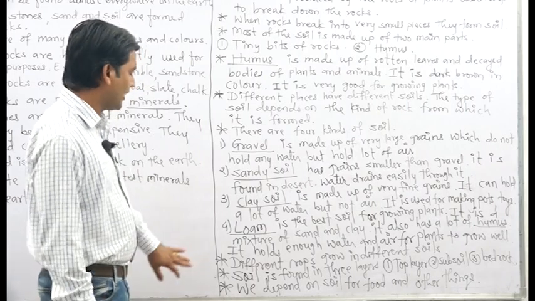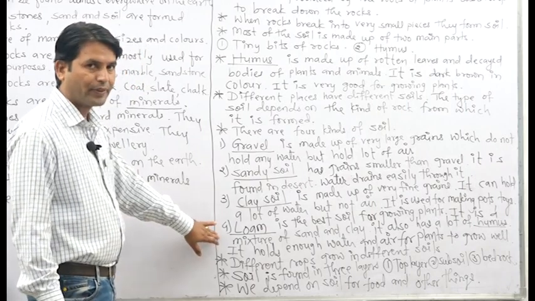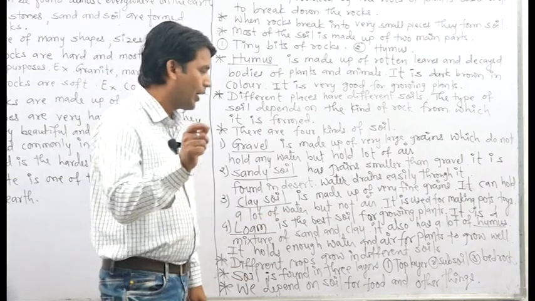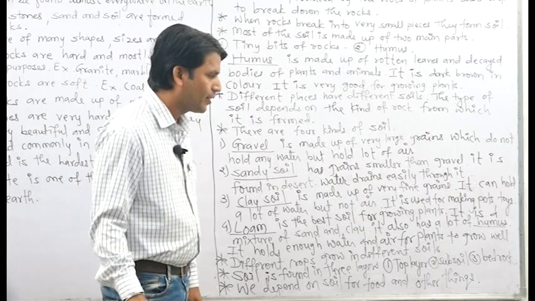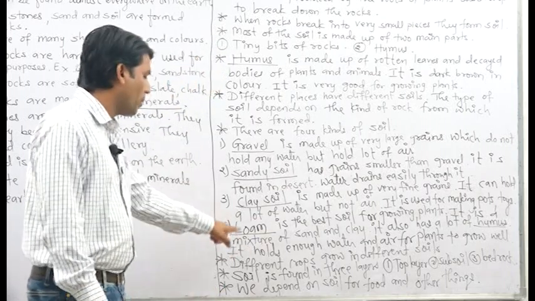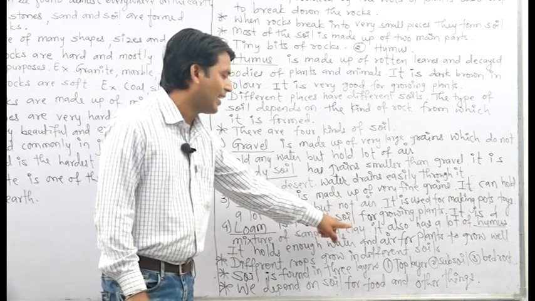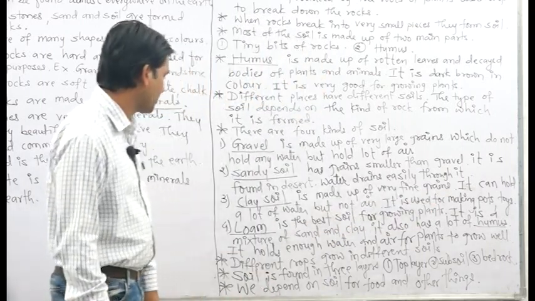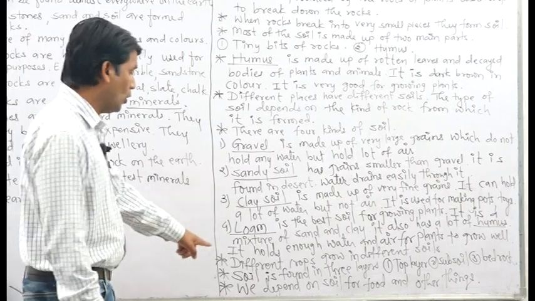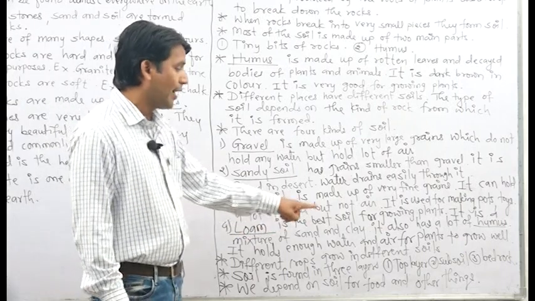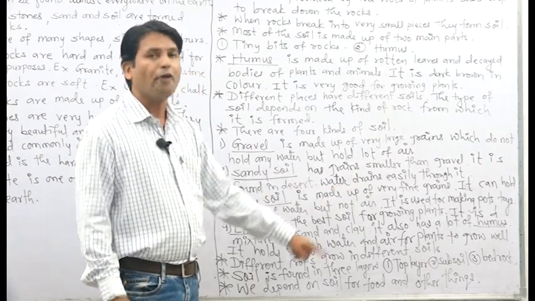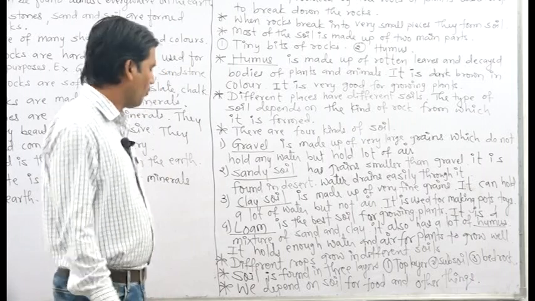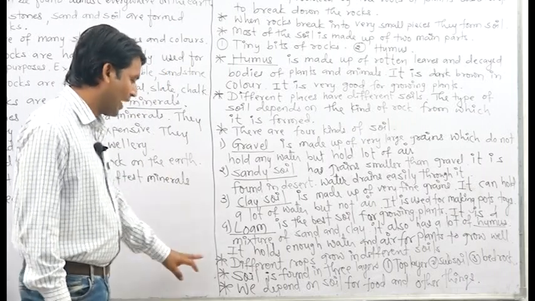After that, next one is loam. Friends, loam is the best soil for growing plants. It is nothing but a mixture of sand and clay. It also has a lot of humus and it holds enough water and air for the plants to grow well. That is why loamy soil is the best soil for the growth of plants.